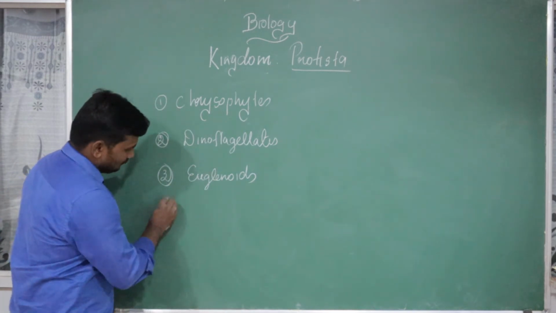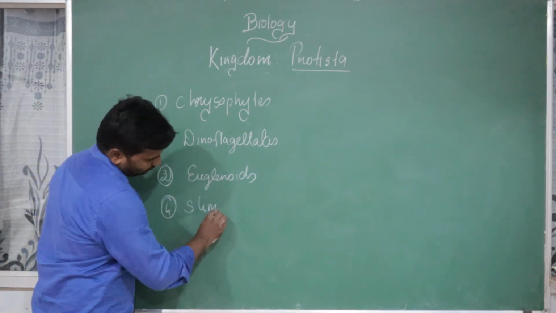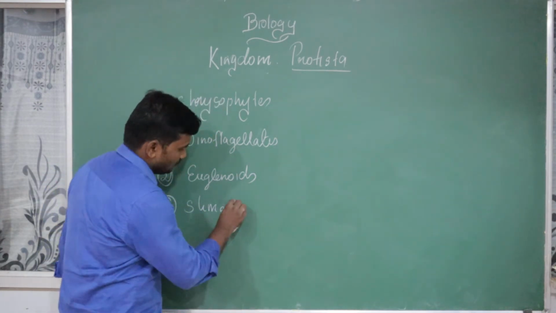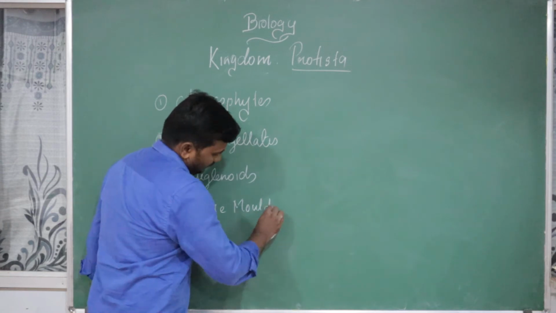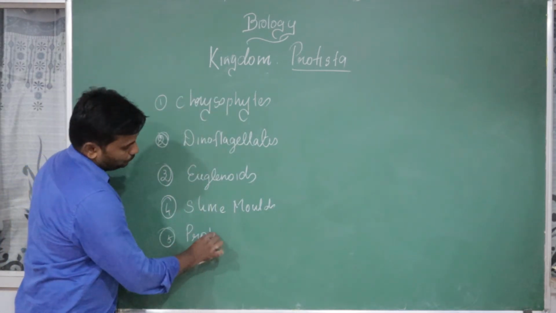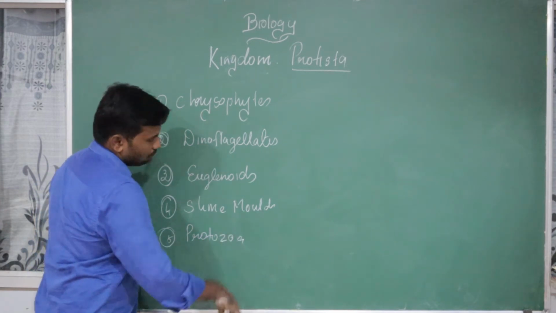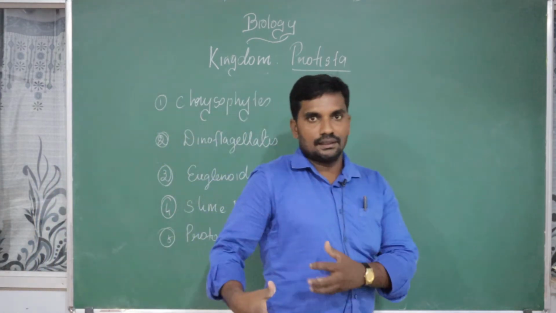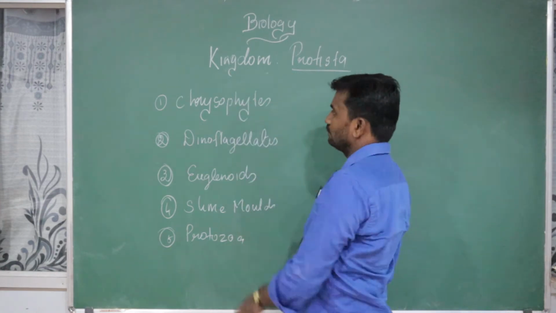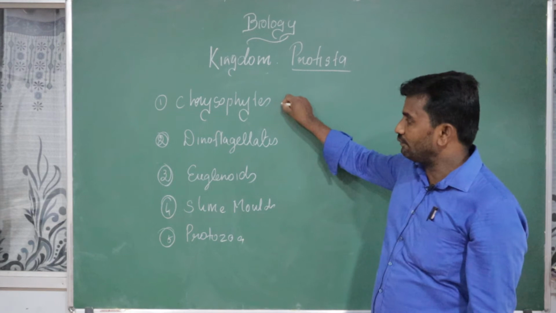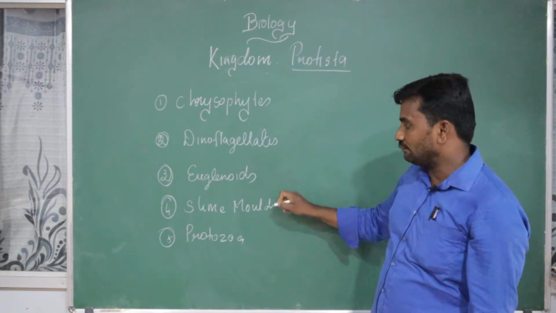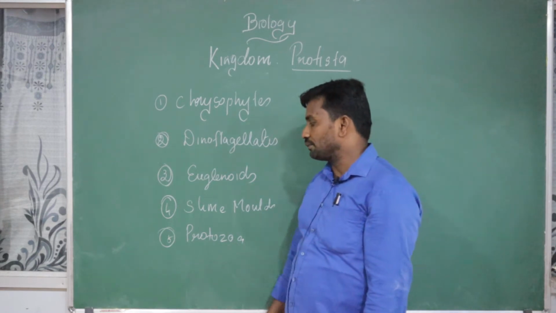The fourth one is slime mold, purely consumers, decomposers and parasitic organisms. The last one is the real protozoan organisms, Protozoa. So under the kingdom Protista, we are going to learn 5 different groups. The first is Chrysophytes, the second Dinoflagellates, the third Euglenoids, the fourth Slime mold, and the fifth Protozoa.